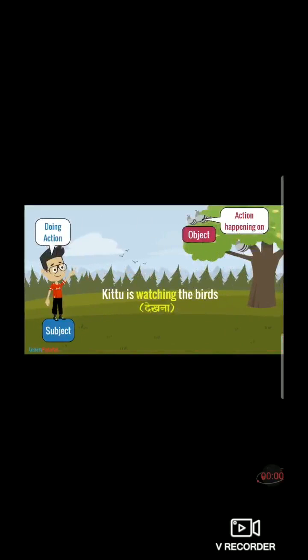Now students, as I told you, doing action, it's a subject. Action happening on, it's an object. So here, Kitu is watching the birds. Watching means dekhna, right? So Kitu is a boy. He is watching the birds. So here, Kitu is the subject noun. So we can call it as he.